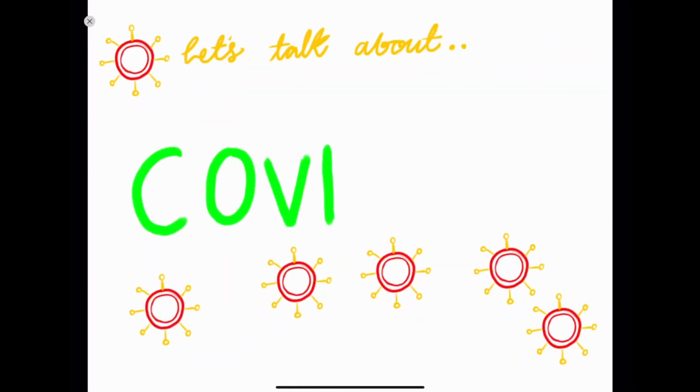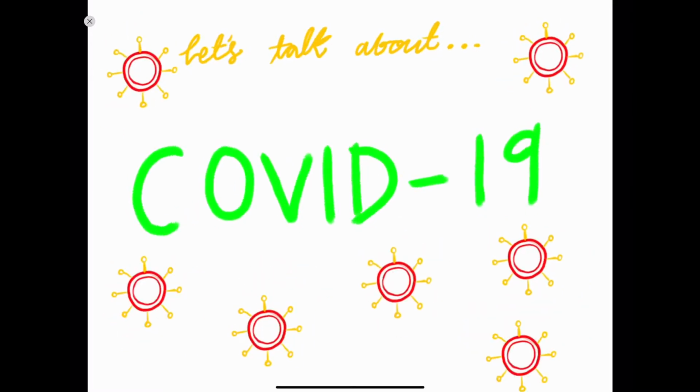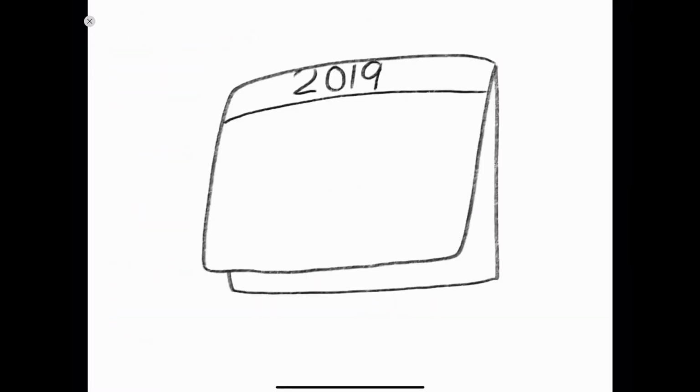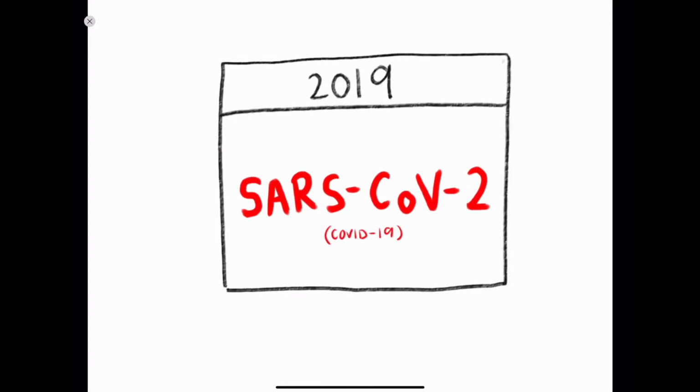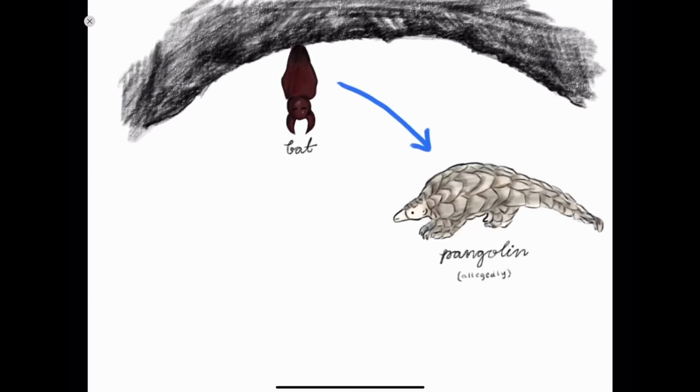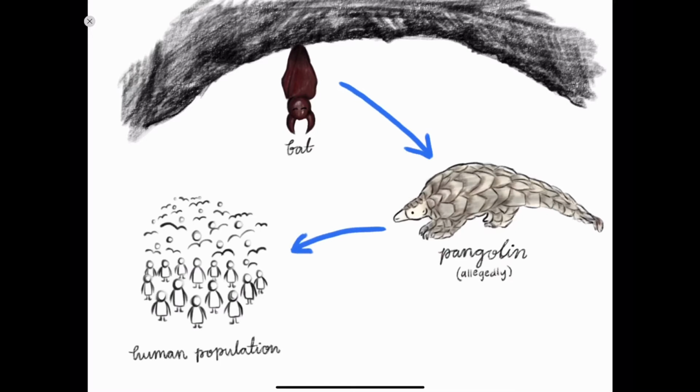With all that said, let's talk about COVID-19. Just last year, in late 2019, we were introduced to SARS-CoV-2, or better known as COVID-19. It originated from a bat, then mutated to infect an intermediate host known as a pangolin, then mutated again to infect the current human population.